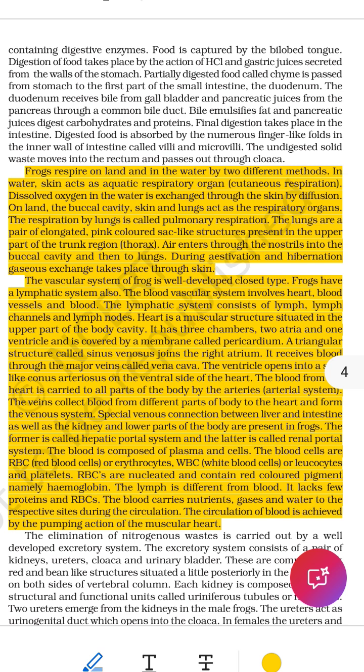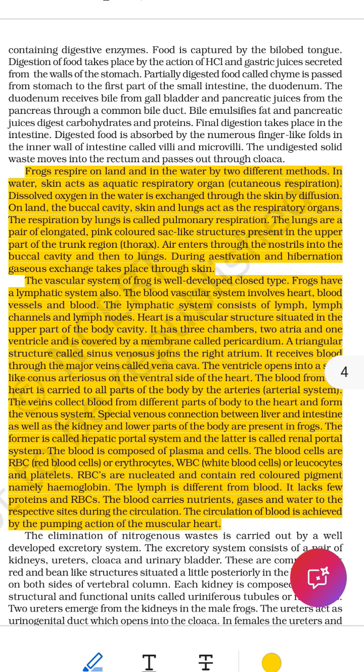Here is a great, deep and detailed summary of the respiratory and circulatory systems in frogs, explained in the simplest, clearest and most beginner-friendly language. Frog respiratory and circulatory systems. Step-by-step, easy English.